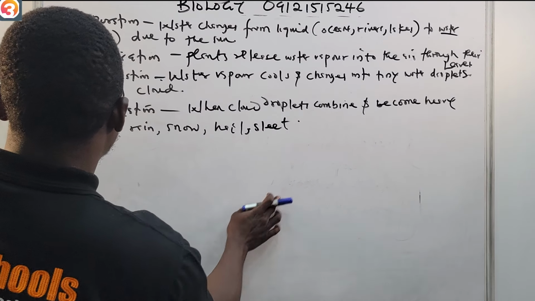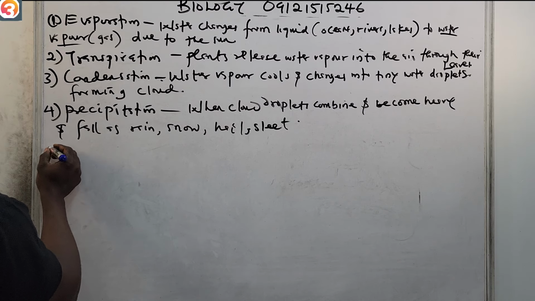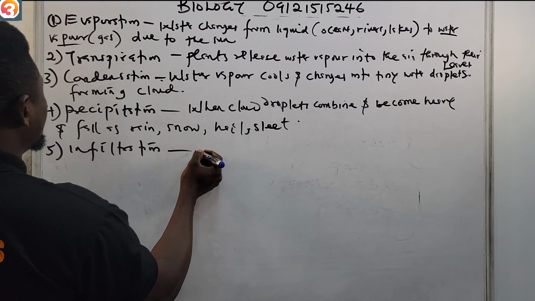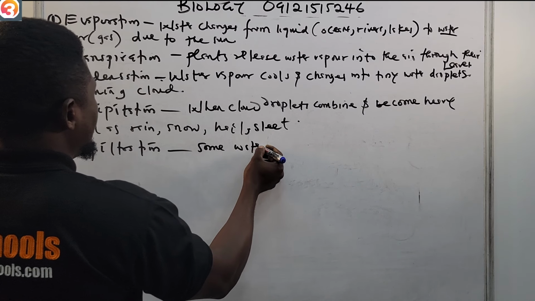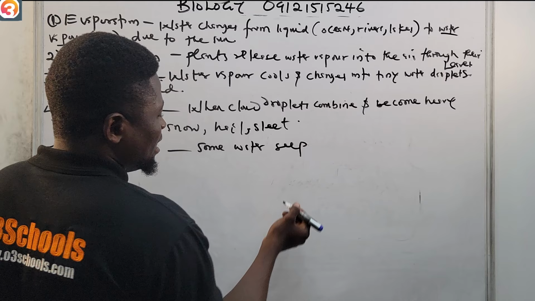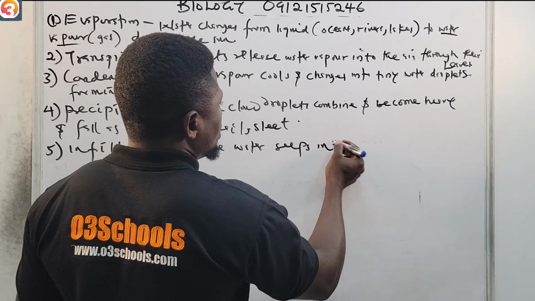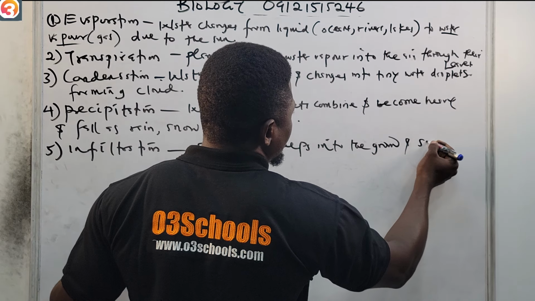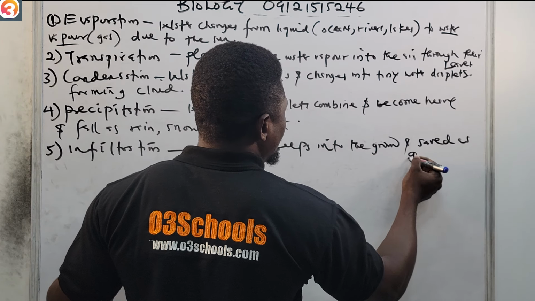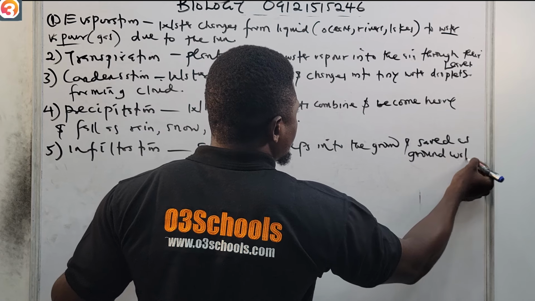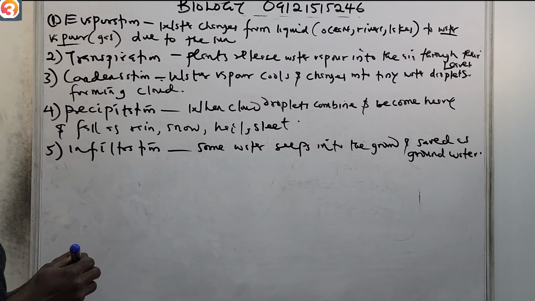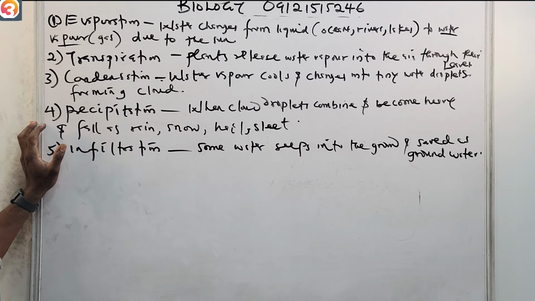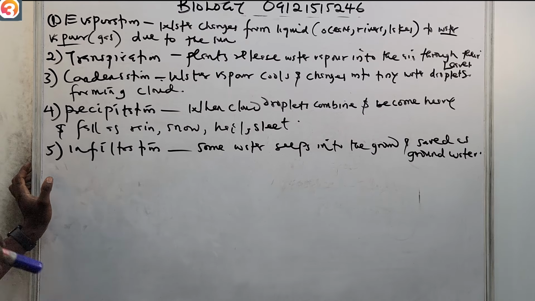So that is precipitation. And after precipitation, we now have number 5, infiltration. Some water seeps into the ground and is now saved as groundwater. So in infiltration, water will seep into the ground and be saved as groundwater.